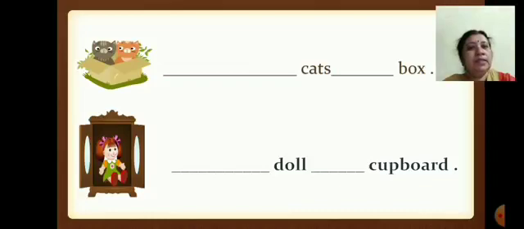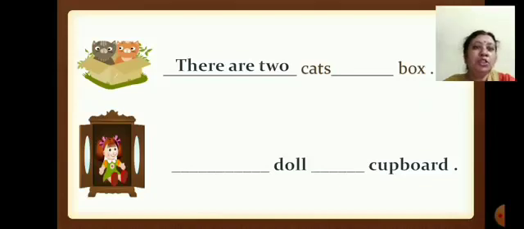Yes. See, children, see the picture. Okay. Now we will write. First we will read the sentence. We'll read the line. Dash cats dash box. So what will come? Here are 2 cats. Yes, there are 2 cats in the box. Done, children?